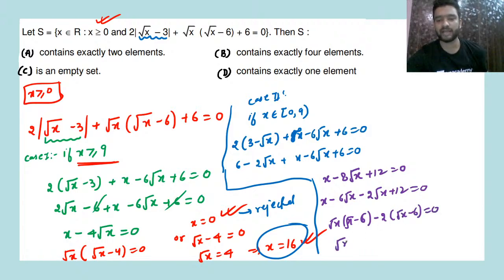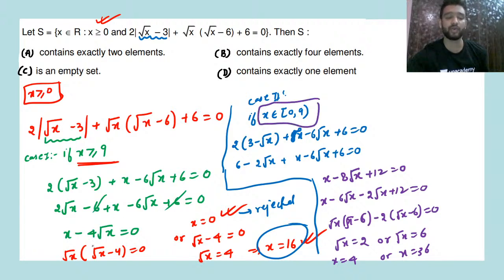So either root x is equal to 2 or root x is equal to 6. So we'll get x is equal to 4 or x is equal to 36. But again, x must belong from 0 to 9. So this value is rejected, and only x is equal to 4 we are getting.